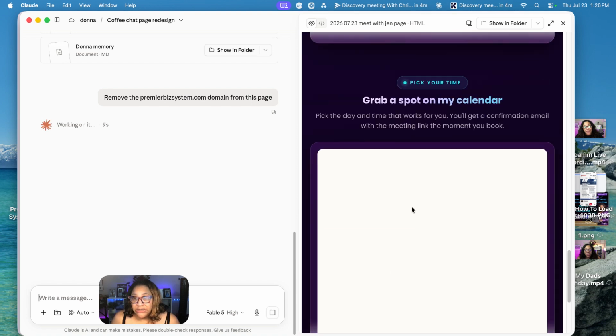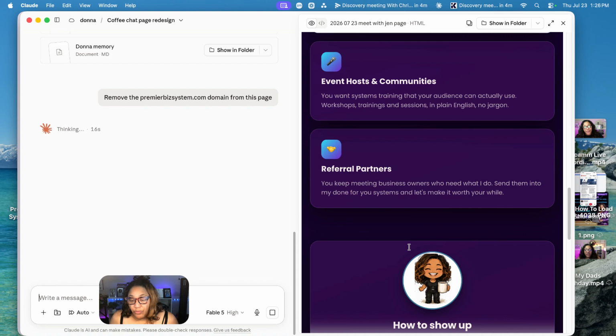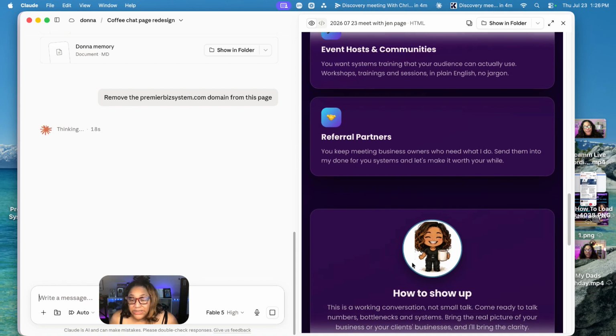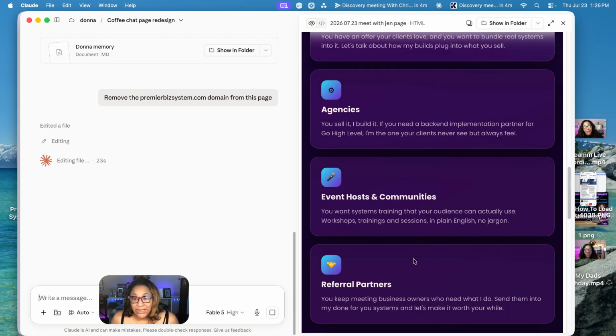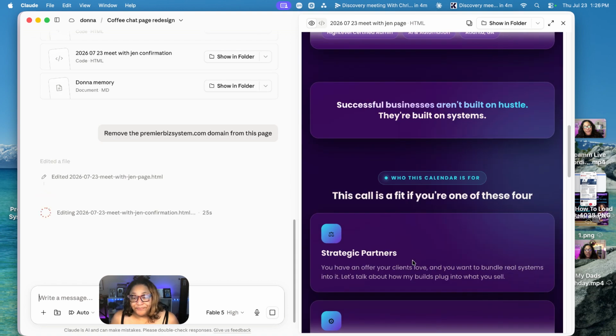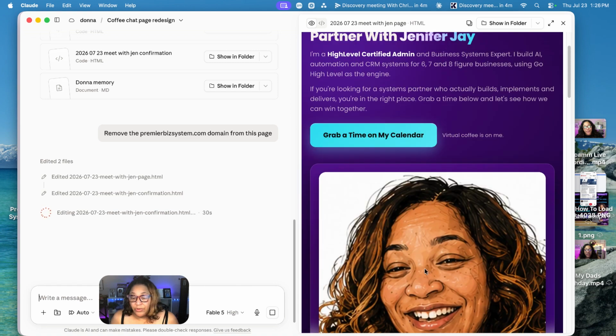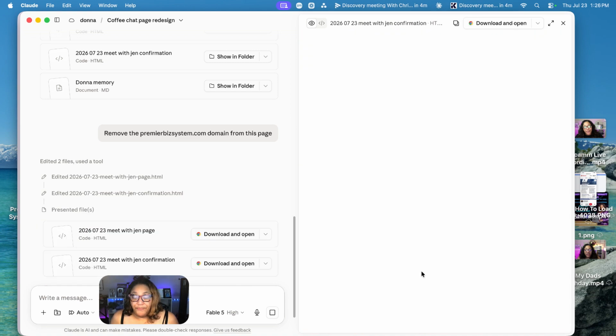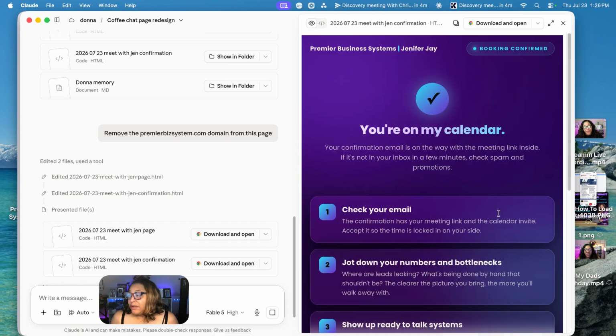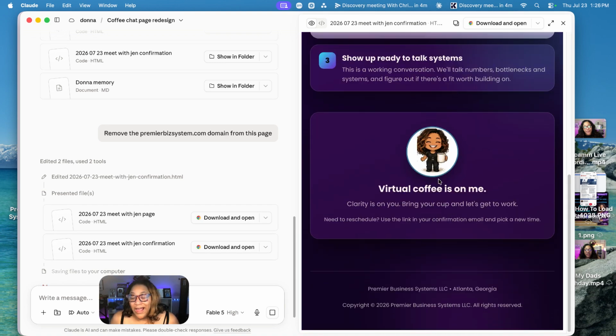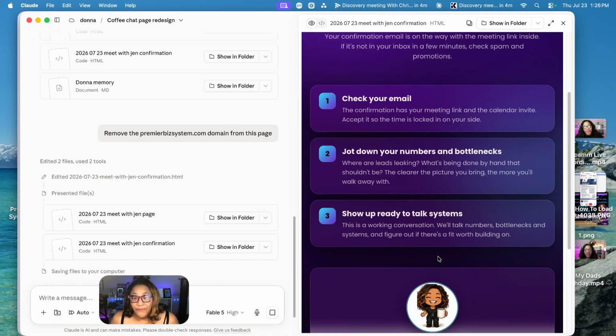Also, I'm going to tell it to edit the calendar embed. Now later on, I'll probably fix this. Right now, it's not that important to me, but everything else is. Like, I'm good, I'm cool. That picture totally looks like me with the eyes and everything, especially when I'm tired. So I'm going to just have it remove that from there.